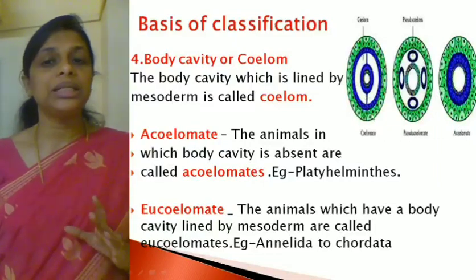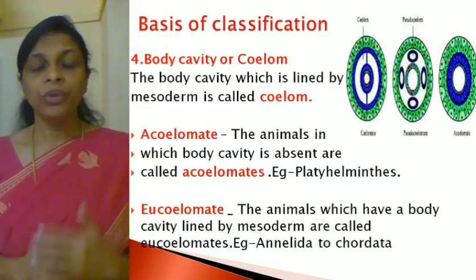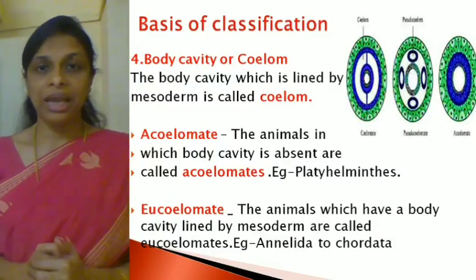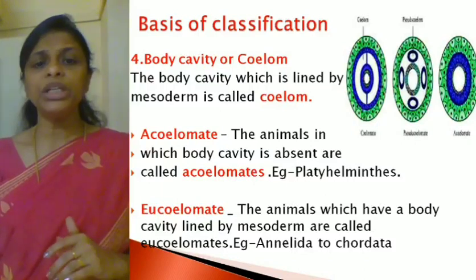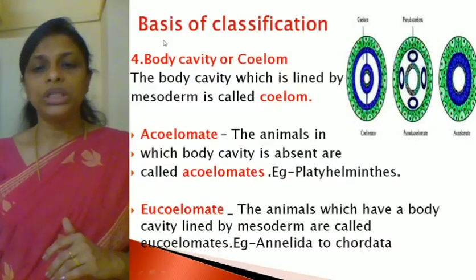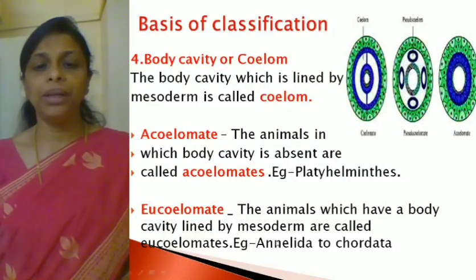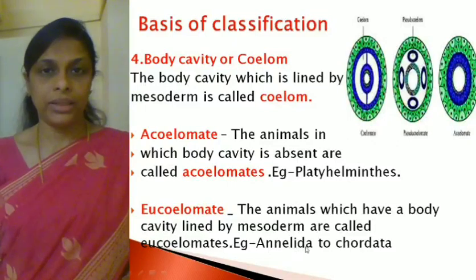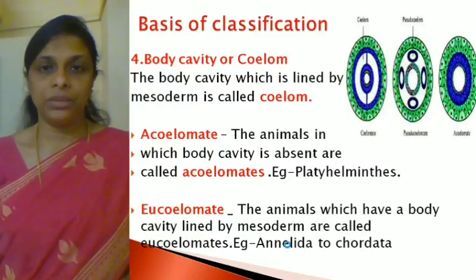So these are coelomates. So what are coelomates? Coelomates are the animals which have a true body cavity which is lined by mesoderm. You have to mention this word. The animals which have a body cavity lined by mesoderm are called eucoelomates. Example, Annelida to Chordata. That means all the animals which come under these phyla.